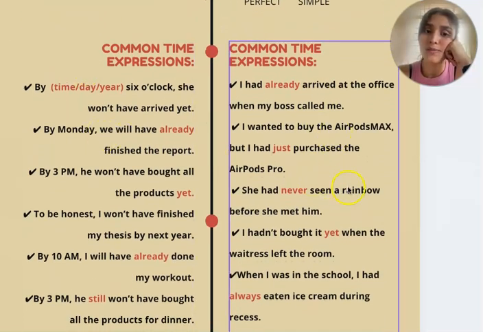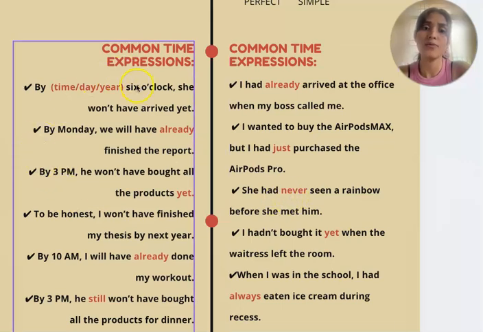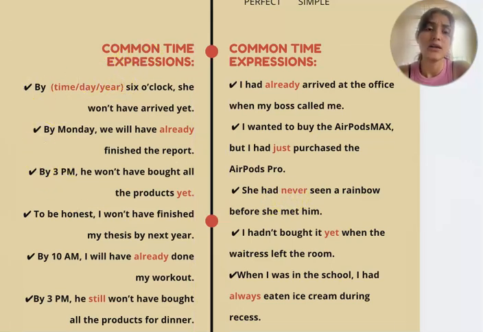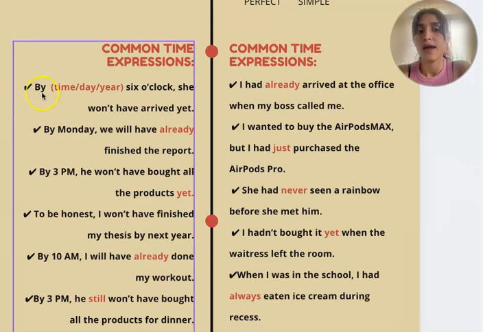We have here some examples for every tense, with common time expressions. By, and then the word by we use a specific time, maybe an hour or a day or a year.